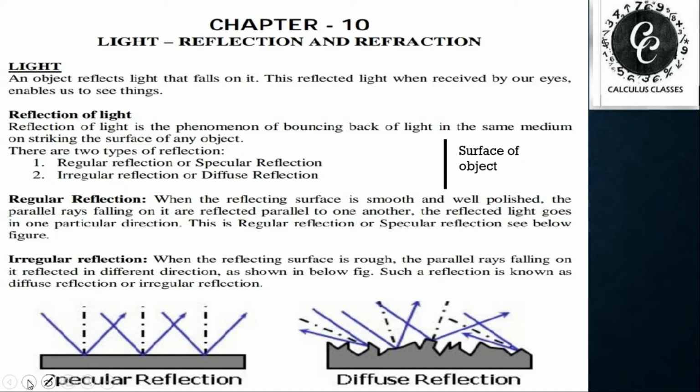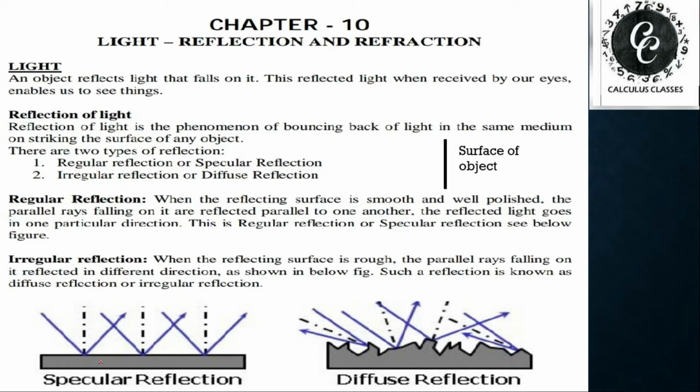According to that, we divide the reflection of light in two categories. One, regular reflection, or specular reflection. Second, irregular reflection or diffuse reflection. To understand regular reflection, the surface should be smooth and well polished, that means optically smooth. Optically smooth means it should be smooth for light.